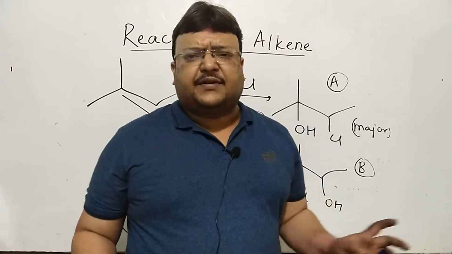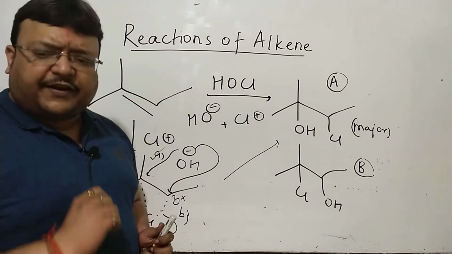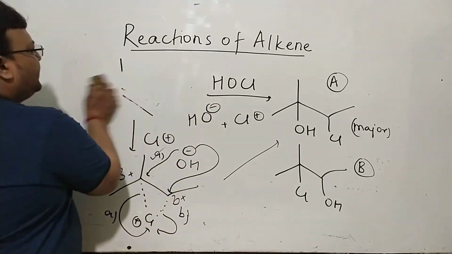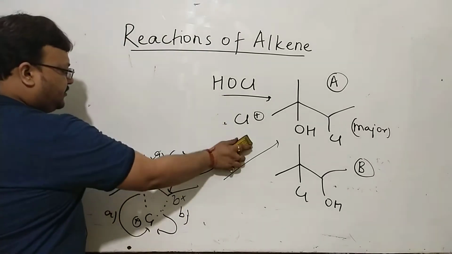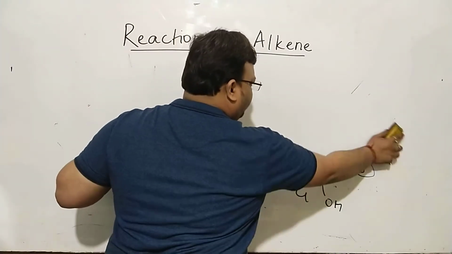But this is regiochemistry. This is only regiochemistry. कहाँ OH गया, कहाँ क्लोरीन गया, ये सिर्फ regiochemistry है. Stereochemistry के लिए it's best done on a ring, a cycloalkene.